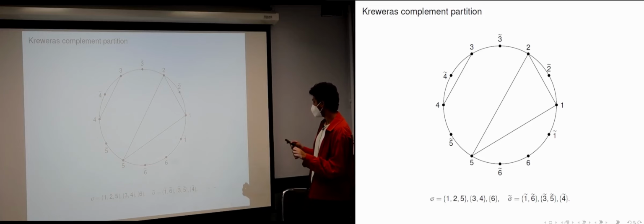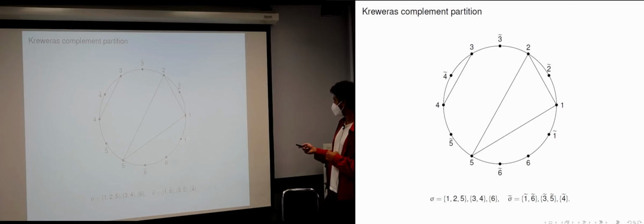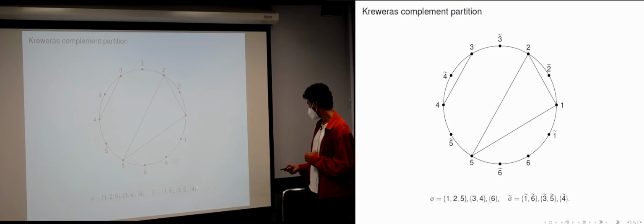And the dual partition has blocks that correspond to all these numbers on the boundary, the tilde numbers, that end up in the same piece of the disk when you do this. So in this case, imagine cutting out this triangle over here and this line over here. Then you cut the disk into a bunch of pieces. There's a piece that contains 4 tilde. There's this piece over here that contains 3 tilde and 5 tilde. There's another piece here that contains 2 tilde. And there's one here that contains 1 tilde and 6 tilde. So this is the complement partition. And there should be a 2 tilde here.